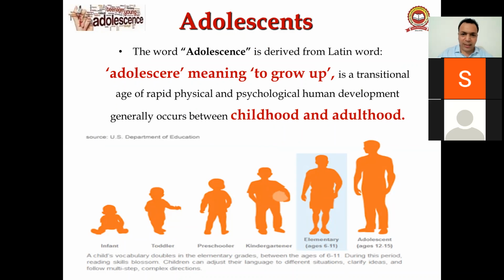Adolescence is a physical and psychological human development that generally occurs between childhood and adulthood, right? So the teenage years, 13 to 19, are called adolescence. It comes between childhood and adulthood, right?